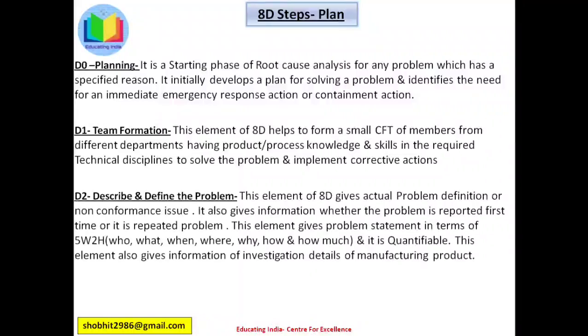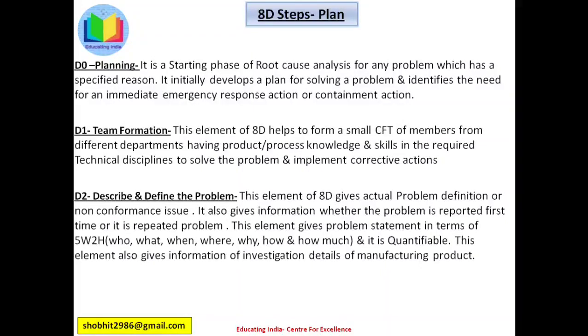Then D2 is describe and define the problem. This element of 8D gives the actual problem definition or non-conformance issue. It also gives information whether the problem is reported for the first time or it is a repeated problem. This element gives the problem statement in terms of 5W2H and it is quantifiable. This element also gives information on investigation details of the manufactured product. Basically, it means that in this phase the problem definition is explained and discussed with the team members. The problem statement is understood and its 5W2H is done. In this section, investigation details of the problem statement are understood in 5W2H way.